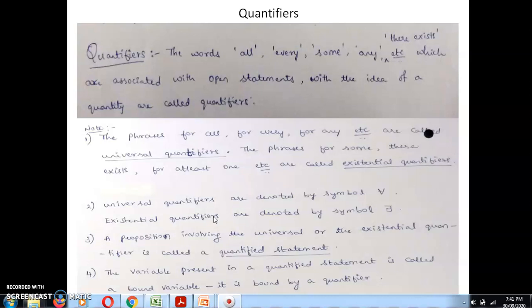Some members are there, any one author. So we use these words, and with these wordings we apply a certain quantity. So these are the words which denote a certain quantity. That's why these words are nothing but, for that we call these the open statement.